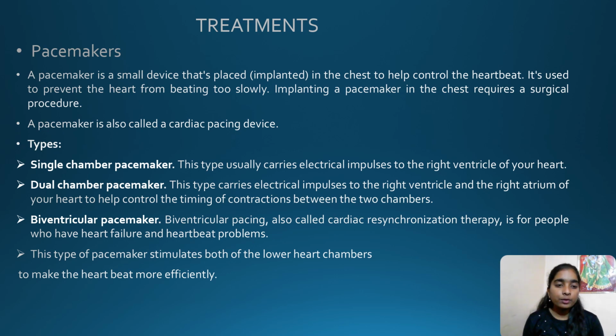There are three types. Firstly, the single chamber pacemaker. This type usually carries the electrical impulses to the right ventricle of your heart. And the dual chamber pacemaker is the type that carries the electrical impulses to the right ventricle and right atrium of your heart to help control the timing of contractions between the two chambers.